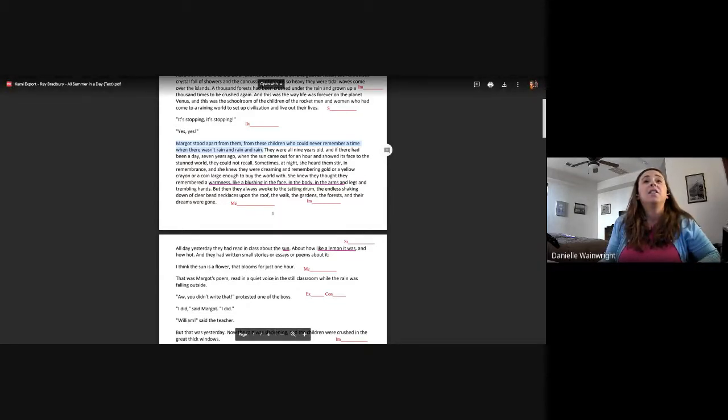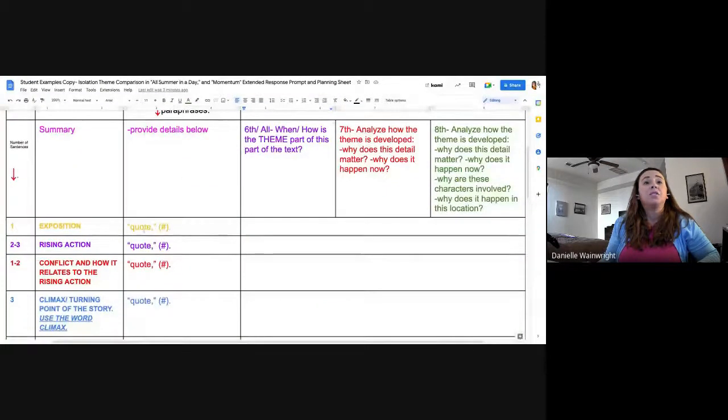And then here I go back to my graphic organizer. This is the exposition, or if it happened in the rising action, I would write my answer here. Remember, the exposition is sort of like the background, but a good story will have exposition woven throughout.